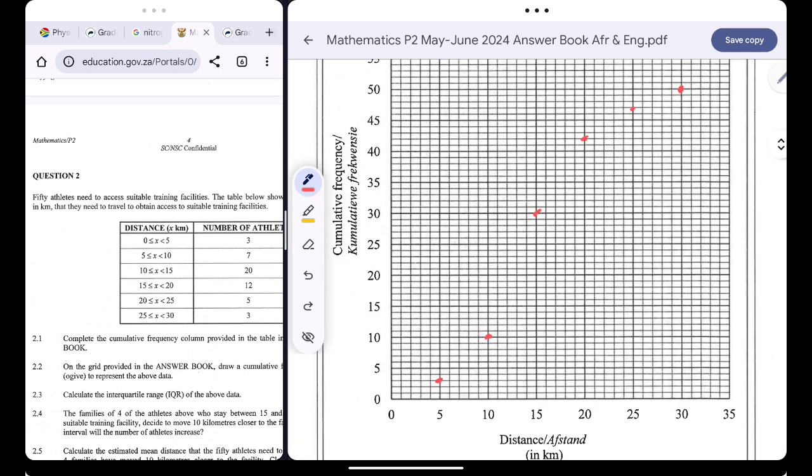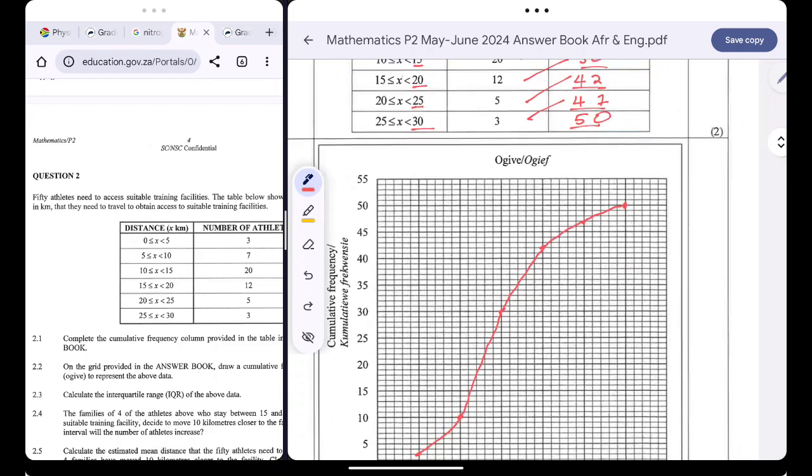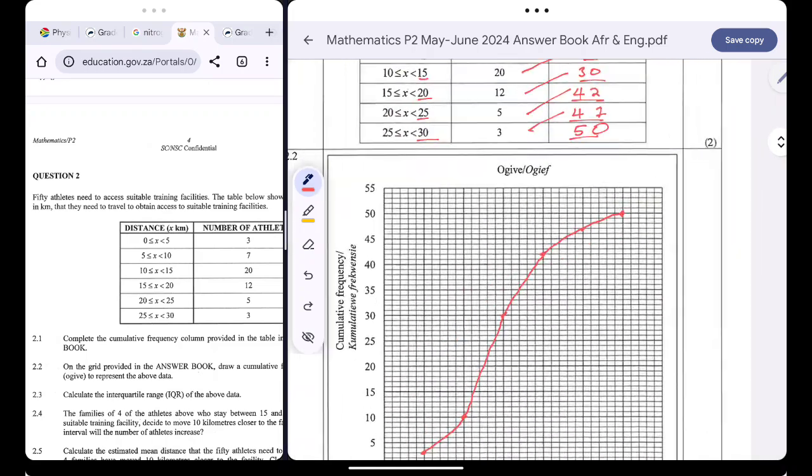All we have to do is to just join these points. This is our ogive, like this. That's our ogive. Are we together?